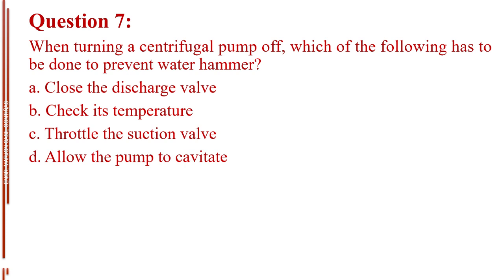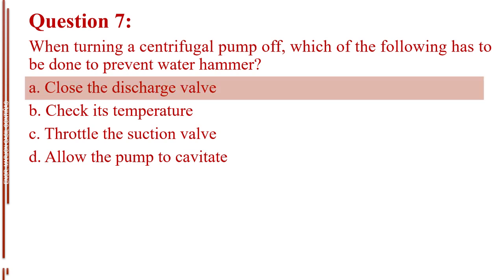Question number 7. When turning a centrifugal pump off, which of the following has to be done to prevent water hammer? Letter A, close the discharge valve. Letter B, check its temperature. Letter C, throttle the suction valve. Letter D, allow the pump to cavitate. The answer is letter A, close the discharge valve.